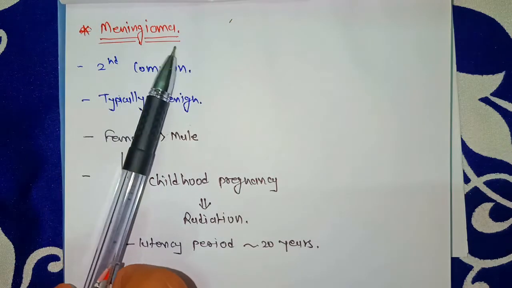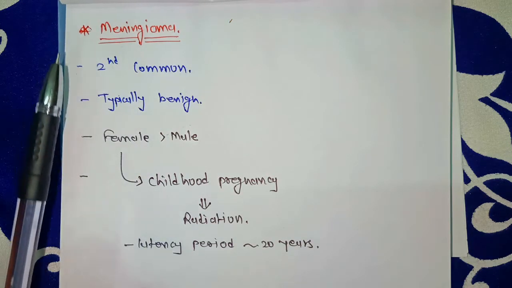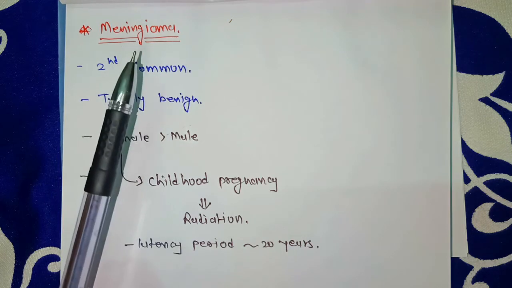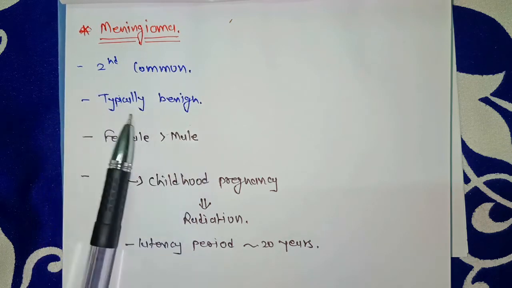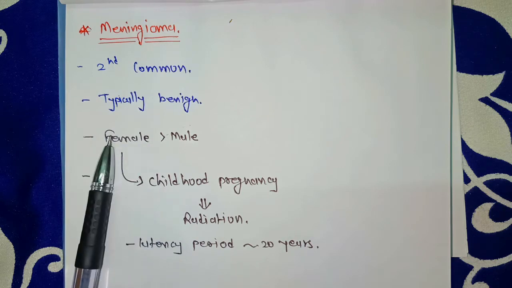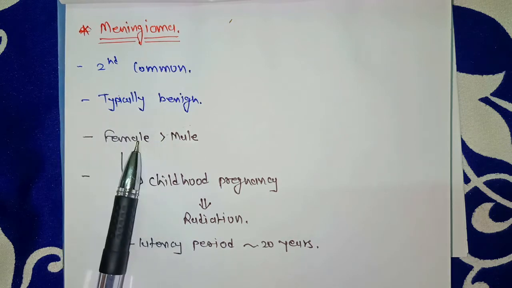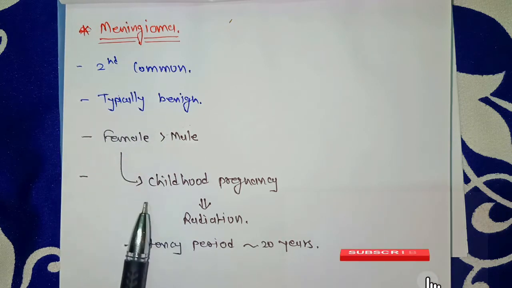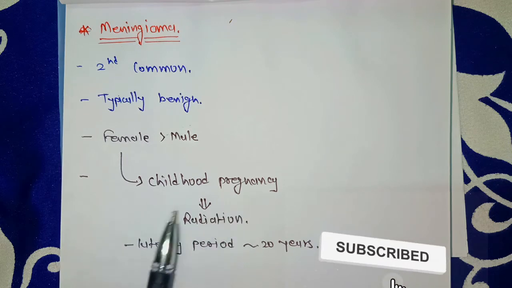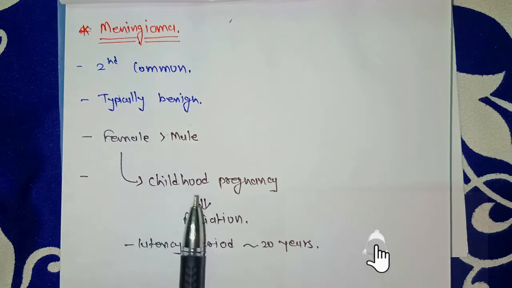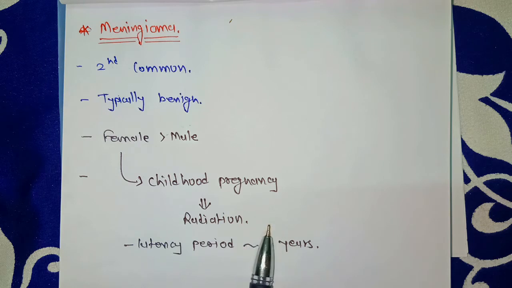So the second adult tumor that we are going to see is meningioma, which is the second most common tumor found in adults, which is typically benign and occurs more in females than males. In females it occurs more because of radiation exposure in childhood and pregnancy, so the risk of getting this tumor is higher in females, and this tumor's latency period is approximately 20 years.